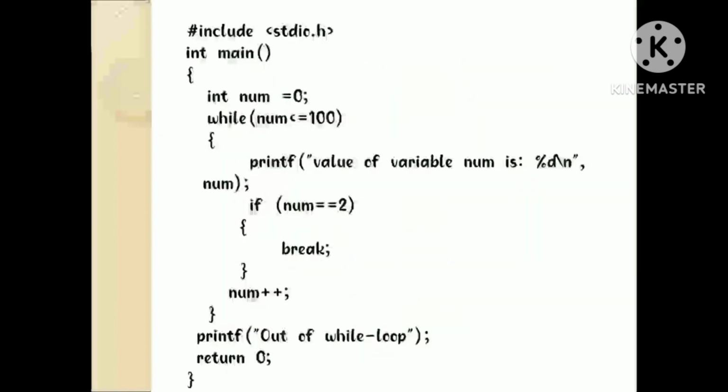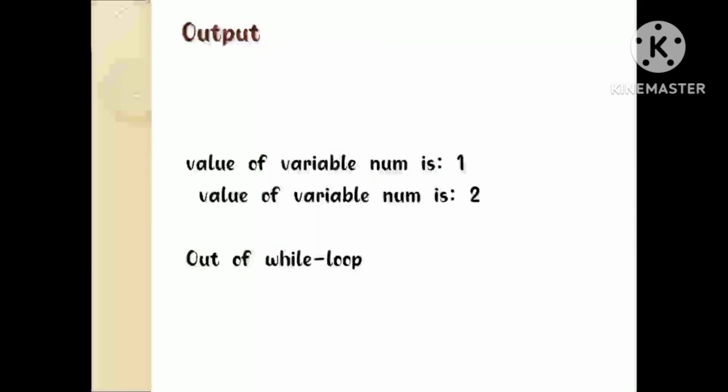This program means that when the program loops from 0 to 100, if it reaches 2, then with the break statement, the loop will terminate before the value of 3. The program output is: value of variable number is 1, value of variable number is 2, out of while loop.